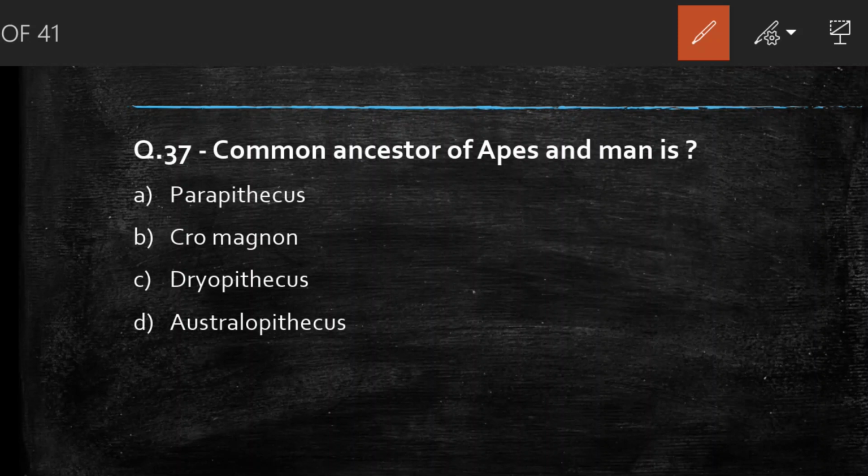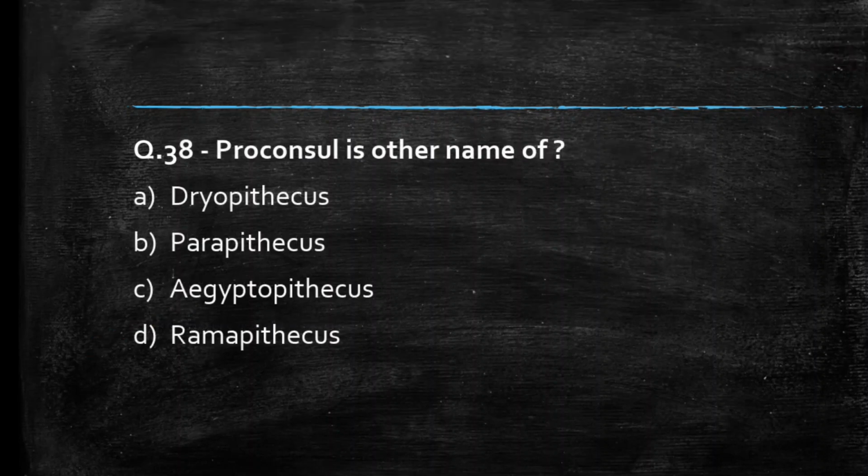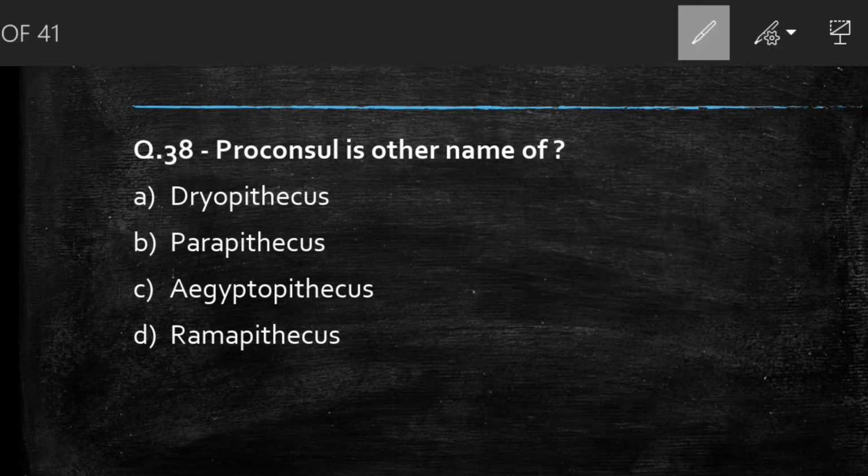So the right answer to this question is option D, Australopithecus. Next question we have, Proconsul is other name of. Students, comment your answer. So the right answer to this question is option A, Dryopithecus.